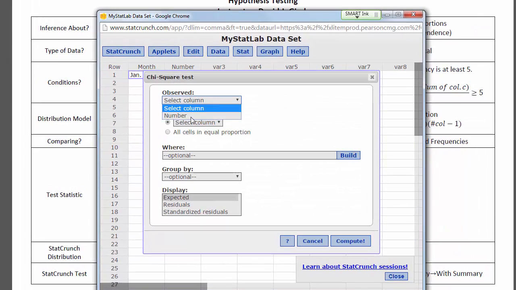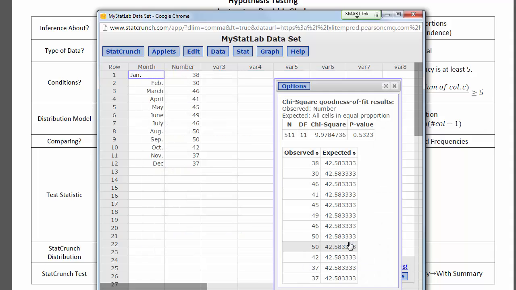The observed data, that's in the numbers. Now, we said all the months were equally likely, so we don't have any expected column here. We think all the cells should be equal proportions, so we're going to select that. And select expected, because we're going to use that to check our conditions.